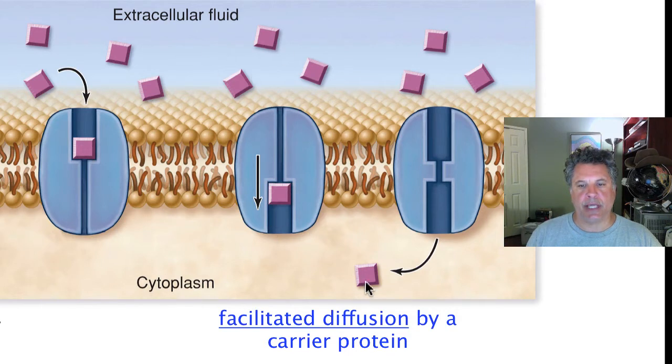So here's an example of facilitated diffusion brought about by carrier proteins. High concentration outside, low inside. The molecule binds to the extracellular side, is somehow transported, we're not going into mechanism here, to the inside of the intracellular domain and where it is released. So this is an example of a carrier protein. No energy is being put into this. Simply the thermodynamic force of a molecule wanting, thermodynamically speaking, to flow down its concentration gradient is the only force that is required here. No input of energy by the cell is required in this case.